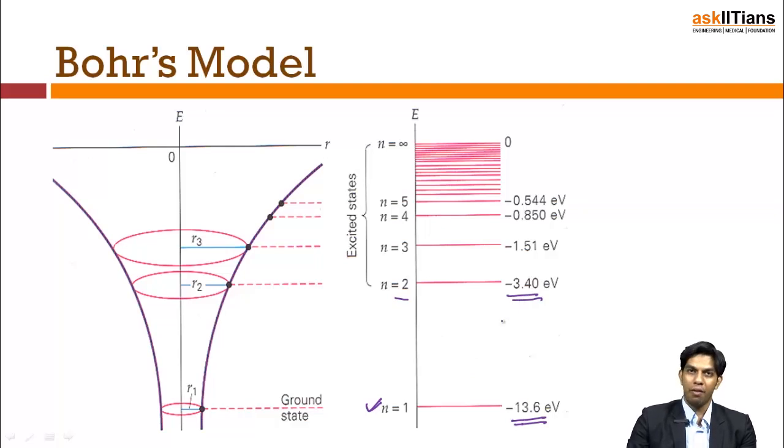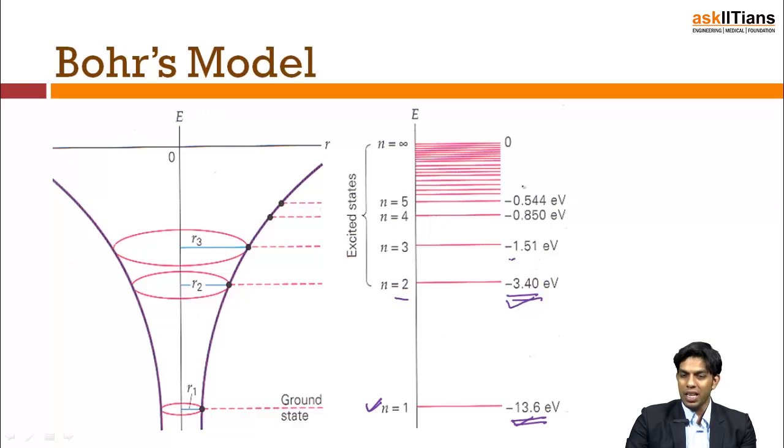I cannot have an electron claiming to have an energy of minus 10 electron volt, minus 7 electron volt, or minus 12 electron volt. That is a completely wrong statement, because the electron has discrete energies. Minus 13.6 is one, minus 3.4 is the other, and so on and so forth.